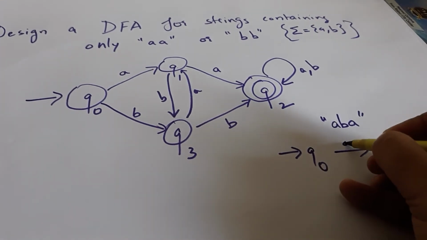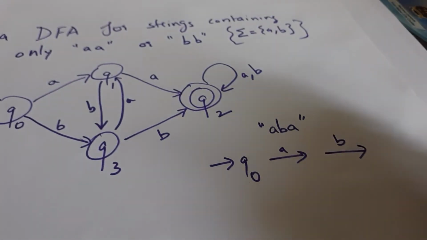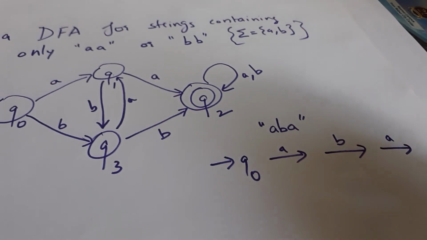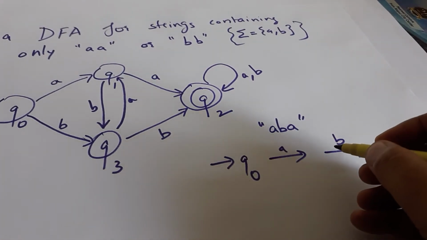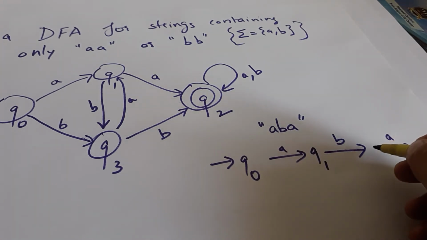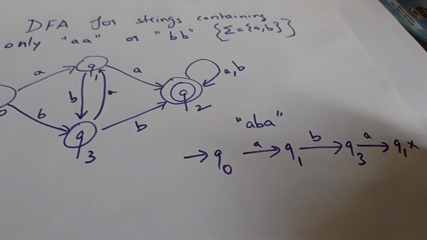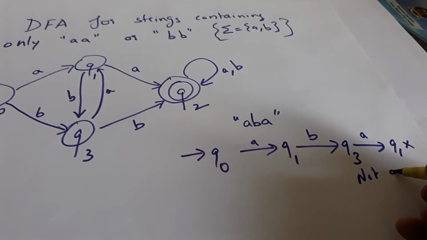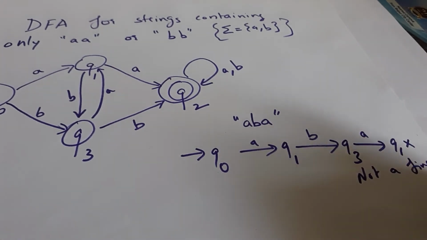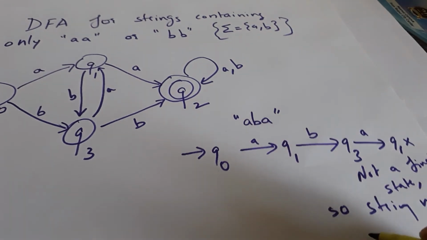Q0 on transition A, on transition B and on transition A. So Q0 on transition A will be going to Q1, Q1 on transition B will be going to Q3, and Q3 on transition A will be going to Q1, which is not a final state, so the string is not accepted.